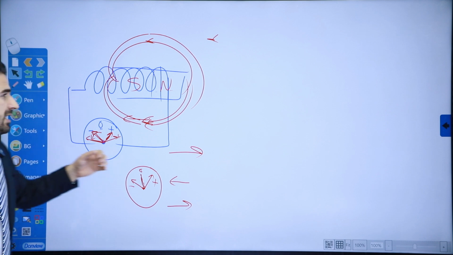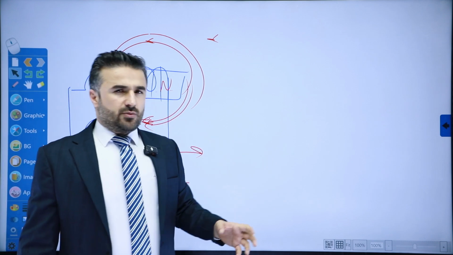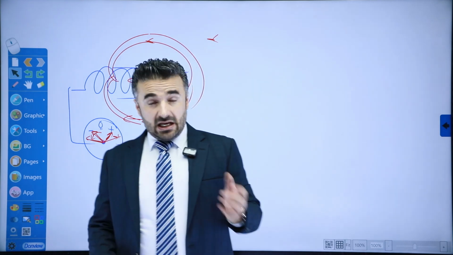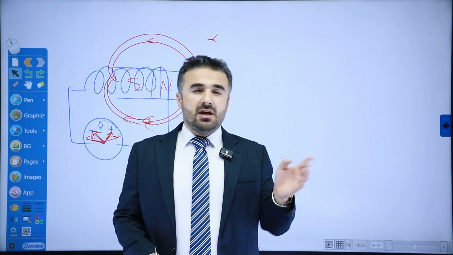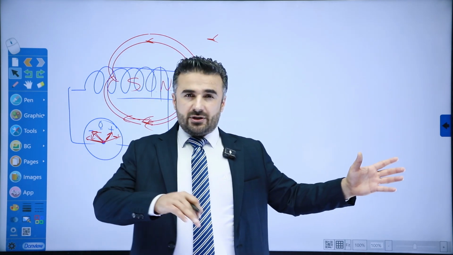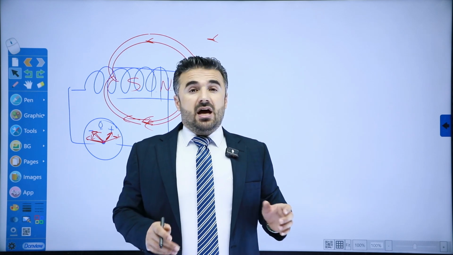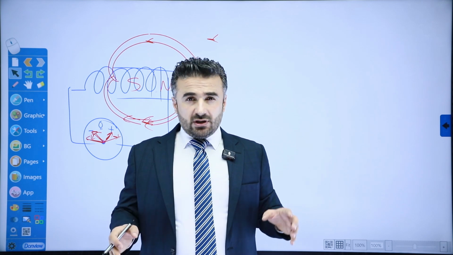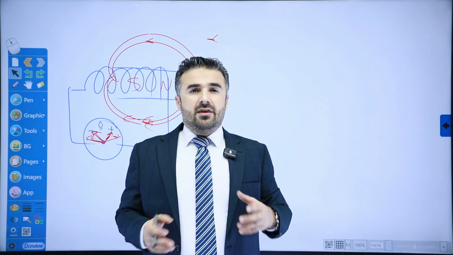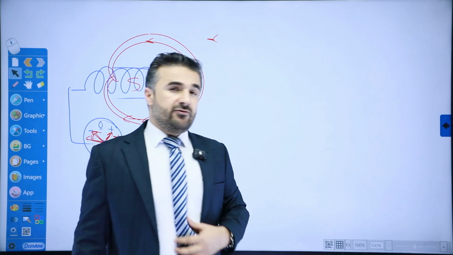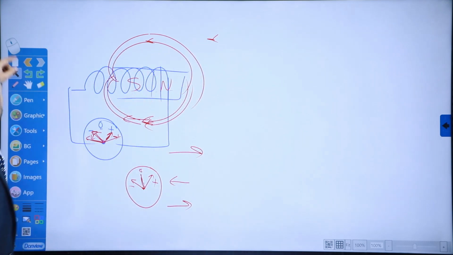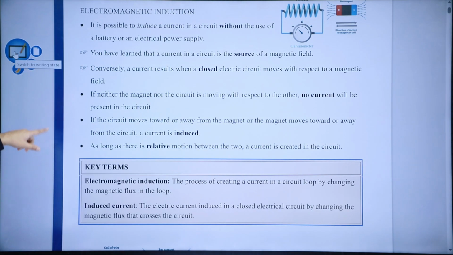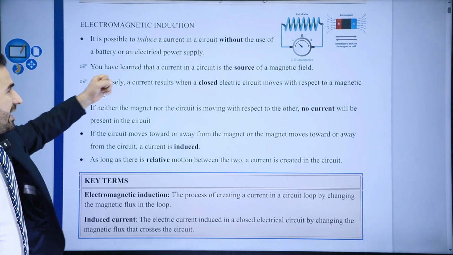So remember this. Let's summarize this real quick. If you insert the magnet, the galvanometer needle will shift in one direction. If you pull it out of the coil, the galvanometer needle will shift in the other direction. And if you hold the magnet still inside the coil, where there's no relative motion between the coil and the magnet, then we'll say there is no induced electromotive force, and that is where the galvanometer needle reads 0 here. So basically, that is what we have learned.